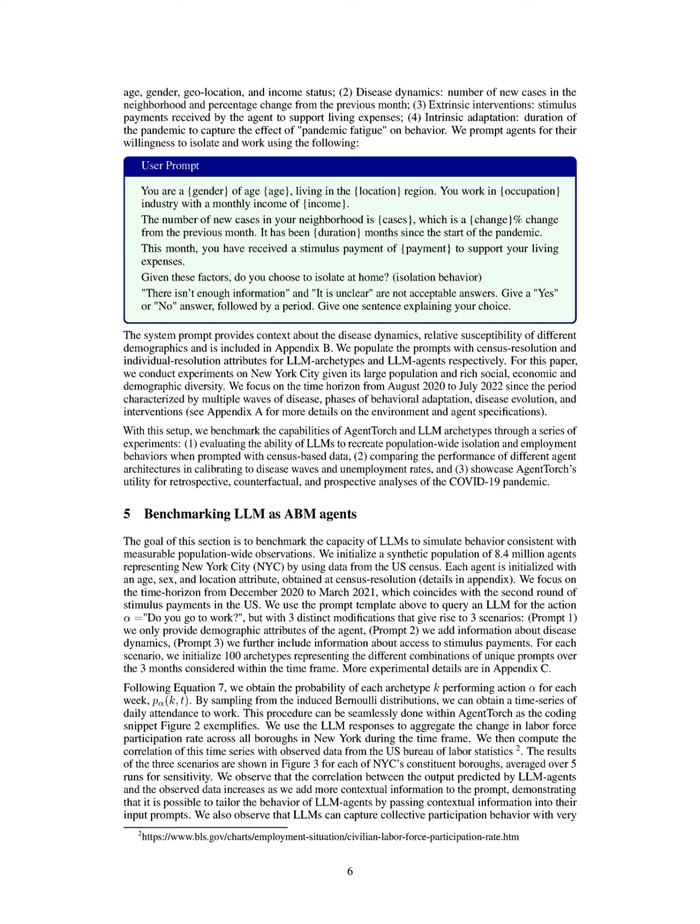Performance evaluation metrics included the correlation of LLM agent outputs with real-world data from the U.S. Bureau of Labor Statistics, which demonstrated that the correlation improved as more contextual information was added to the prompts.